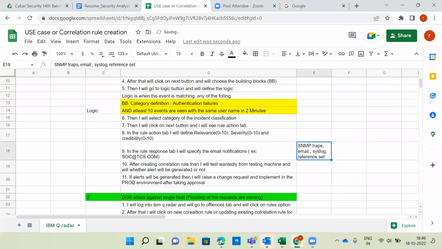What is a reference set in IBM QRadar? What is coalescing in IBM QRadar? Deleting the duplicates and adding. Okay. What is a reference set in IBM QRadar? List of single elements.